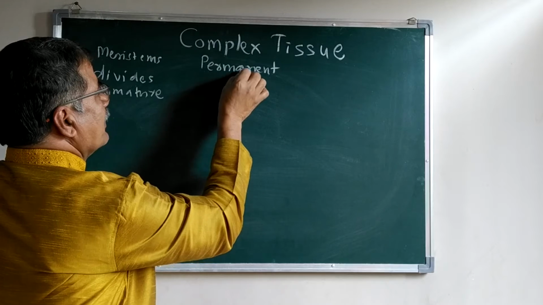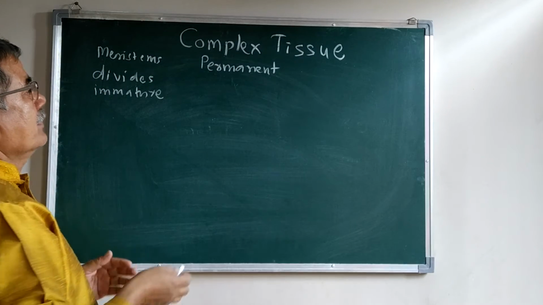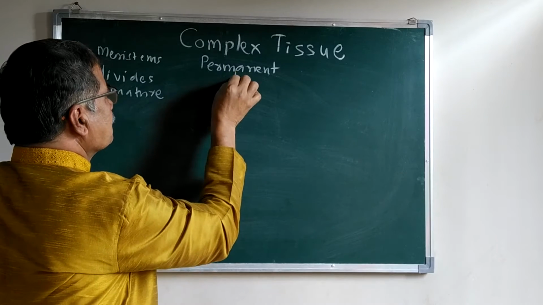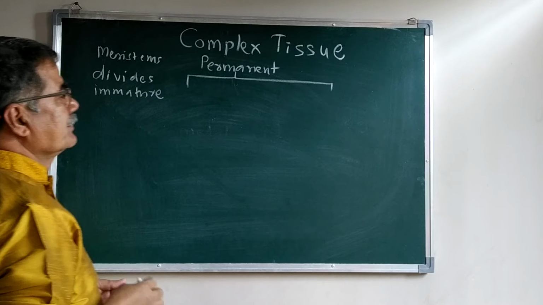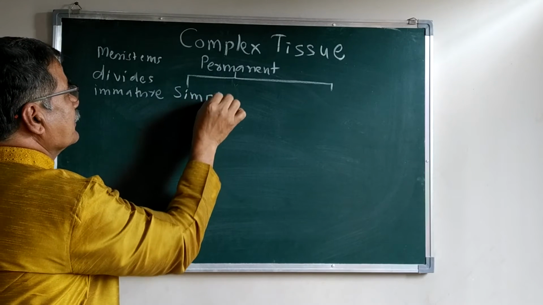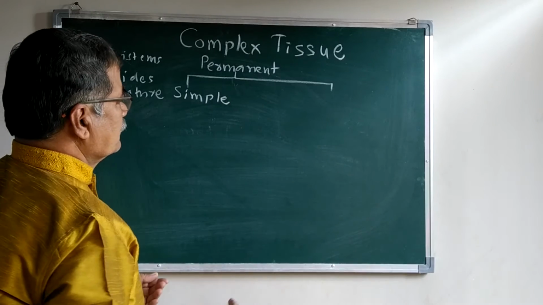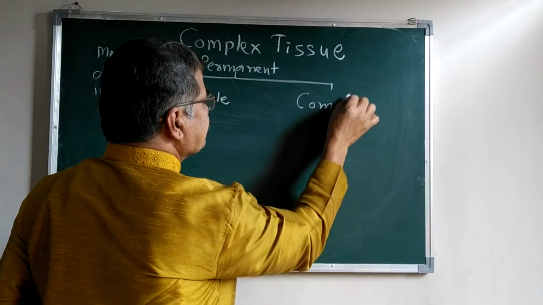These tissues are known as the permanent tissues. Permanent tissues are categorized into two groups. One is simple tissue. Another is complex tissue.